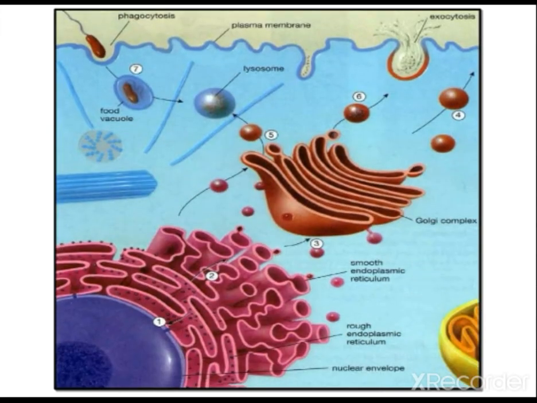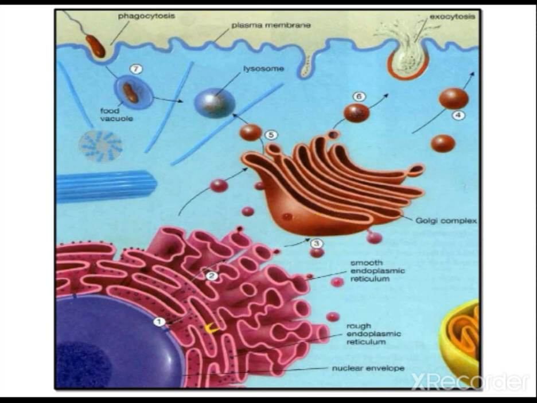Here, this is Golgi apparatus, this is endoplasmic reticulum. Here the substances formed from endoplasmic reticulum sometimes get matured in Golgi apparatus.